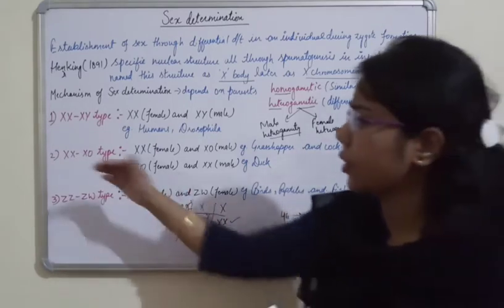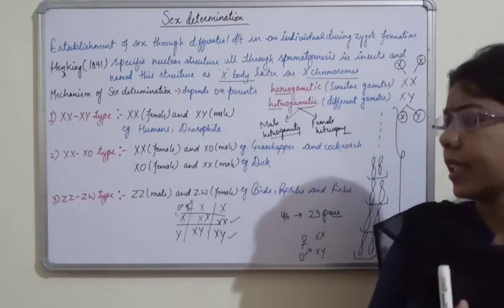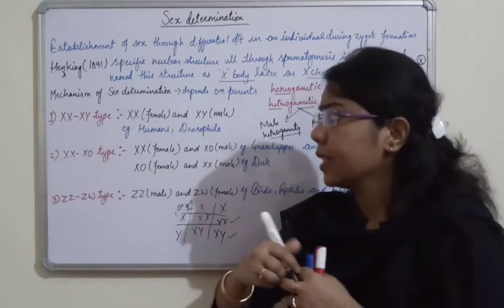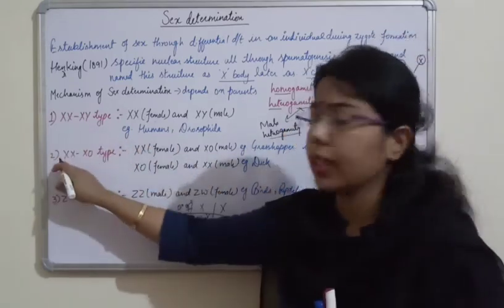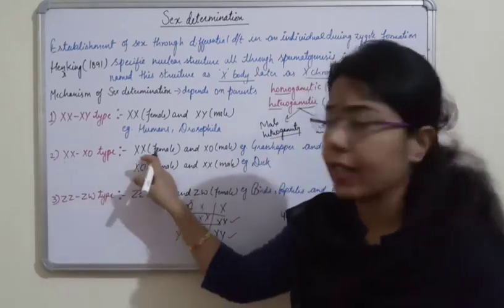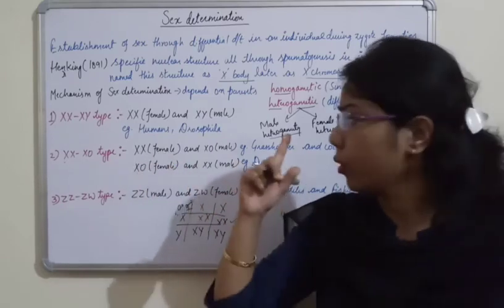Another condition comes here, XX and XO type. In XX and XO type, as we see here, XX is in the female, where again they have XX type of chromosome, or we can say only one type of gamete.